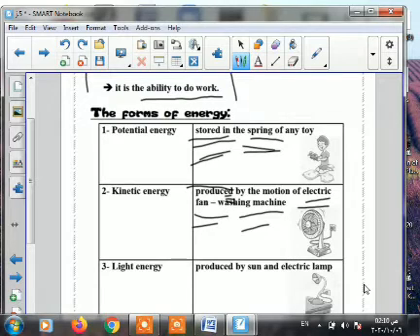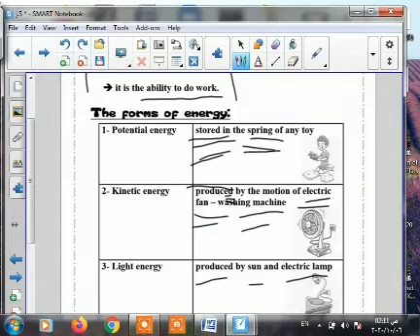Light energy. Where is it produced from? Or where can we get light energy from? Of course, the main source is the sun. So the light energy is produced or gained or released, these words all equal each other, from the sun. And what else is made by humans? Excellent, girls. Electric lamp. So we get light energy from the sun and the electric lamp.